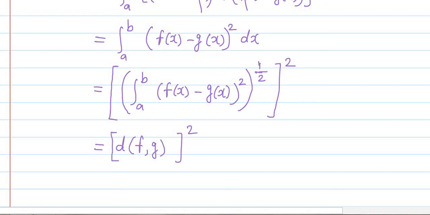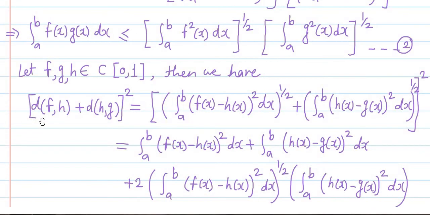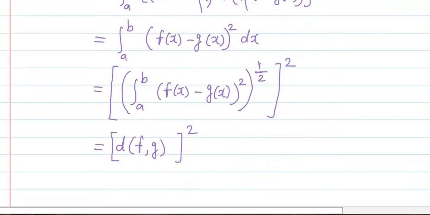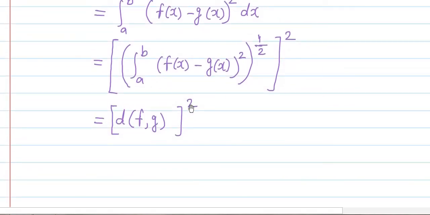So see here what we have proved. We have proved that d of f comma h plus d of h comma g whole square is greater than or equal to d of f comma g whole square, okay. So this we have proved.